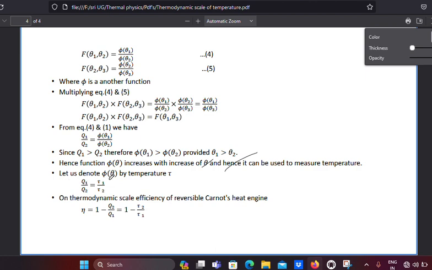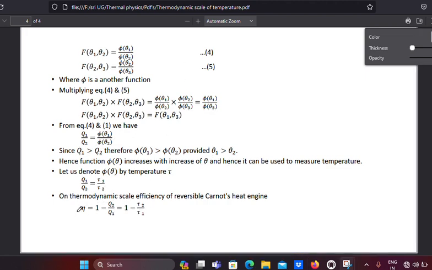Let us denote phi of theta by the temperature tau. Let me use one more term: phi of theta 1 as tau 1, and phi of theta 2 as tau 2. In terms of efficiency on the thermodynamic scale, the efficiency of a reversible Carnot heat engine is eta equals 1 minus q2 by q1. Here q2 corresponds to tau 2, and q1 corresponds to tau 1.